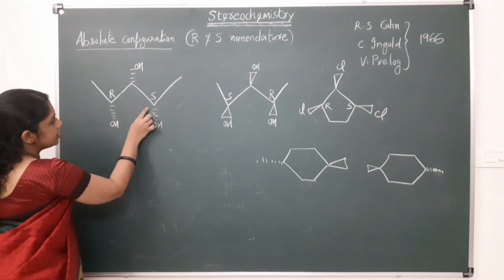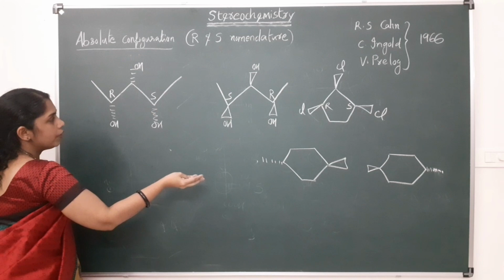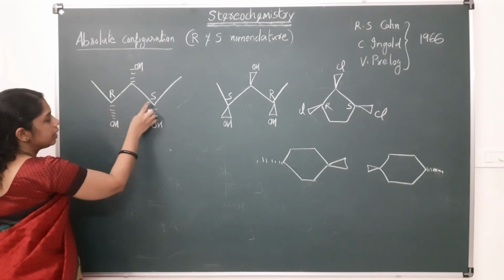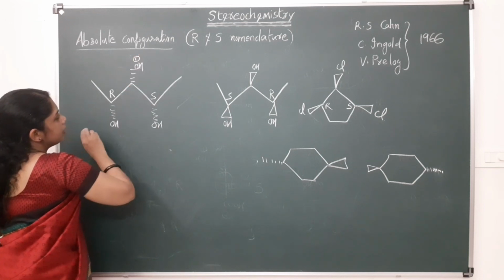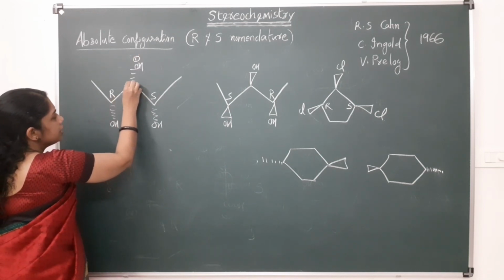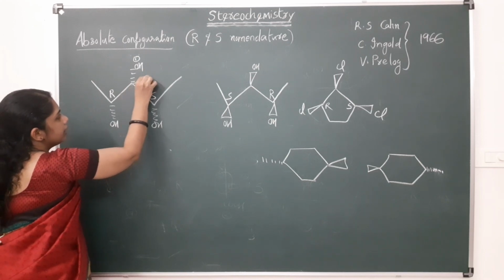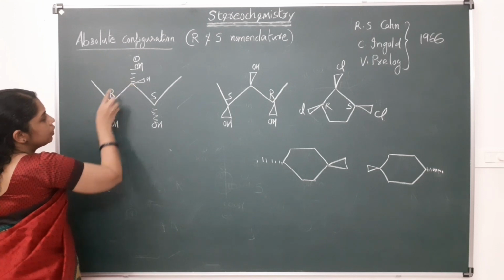So, in such cases, we know that R configuration will get higher priority over S configuration. So, this will get higher priority over this. For this carbon, this OH will get first priority, and here 1, 2, 3. There is a hydrogen, and that hydrogen is above the plane, because here it is shown as below the plane.